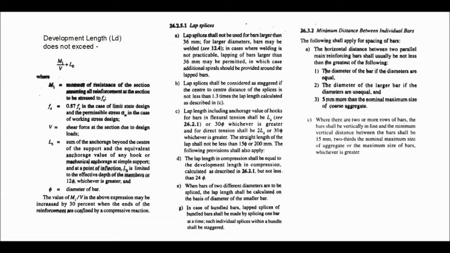Now the development length should not exceed M1 by V plus L0, where M1 is the bending moment, V is the shear force, and L0 is the sum of the anchorage beyond the center of the support and equivalent anchorage value of any hook or the mechanical anchorage at support. Phi is the diameter of the bar.